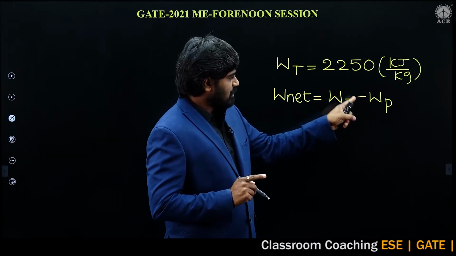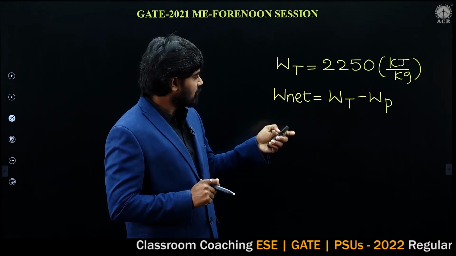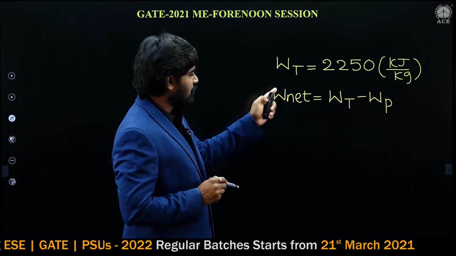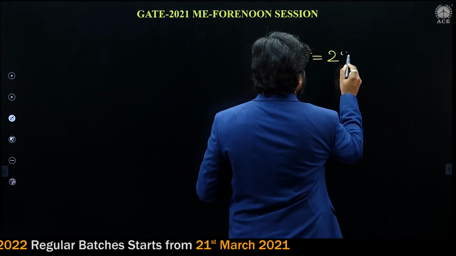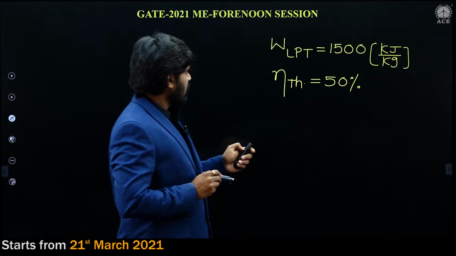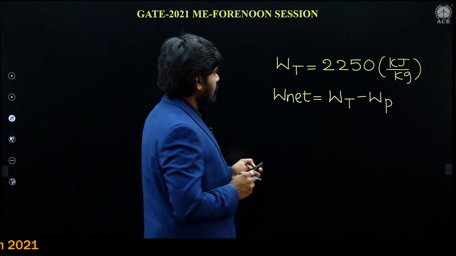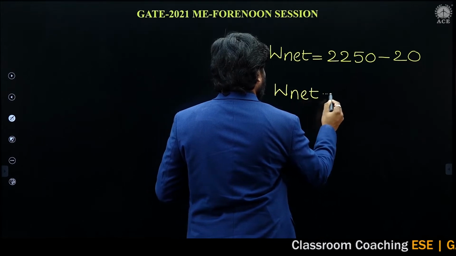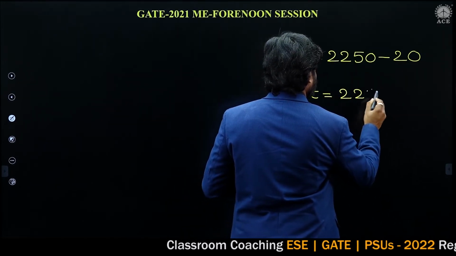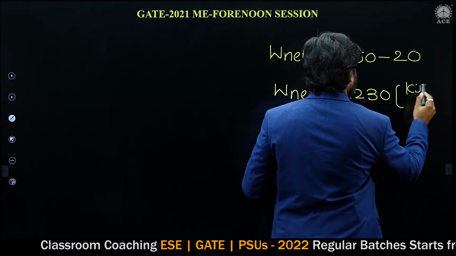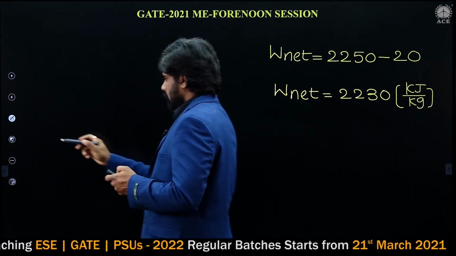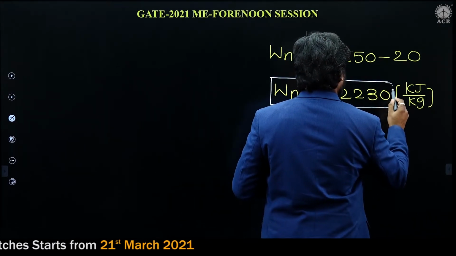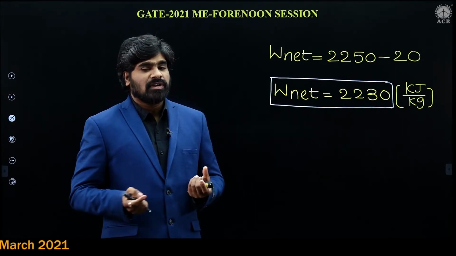W turbine we already have, 2250, and W pump is given as 20 kilojoule. So W net is equal to 2230 kilojoule per kg. So this is W net, the net work output.